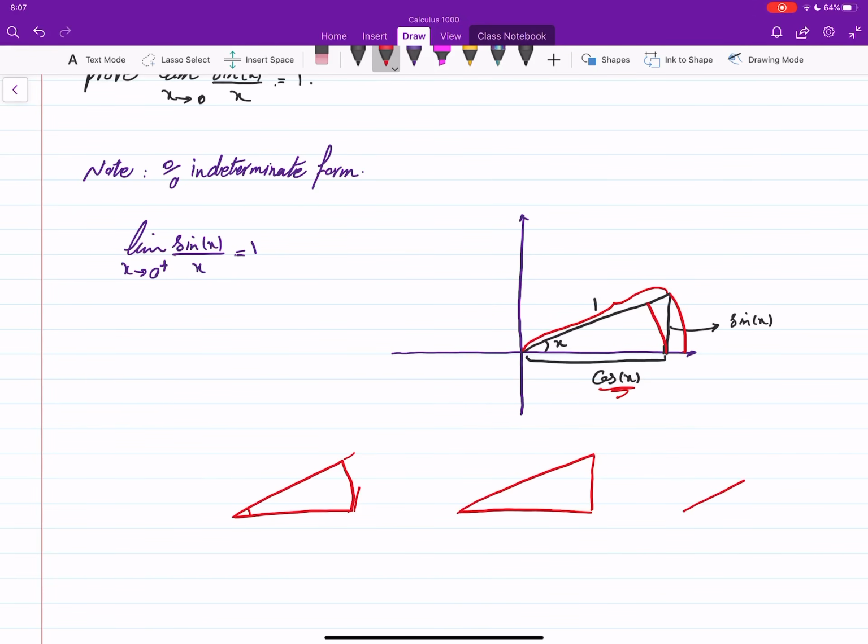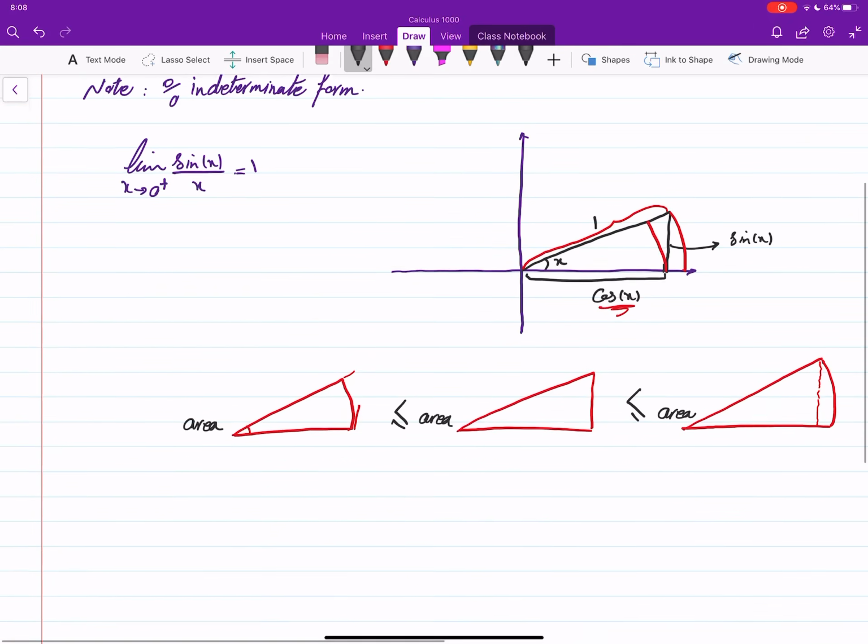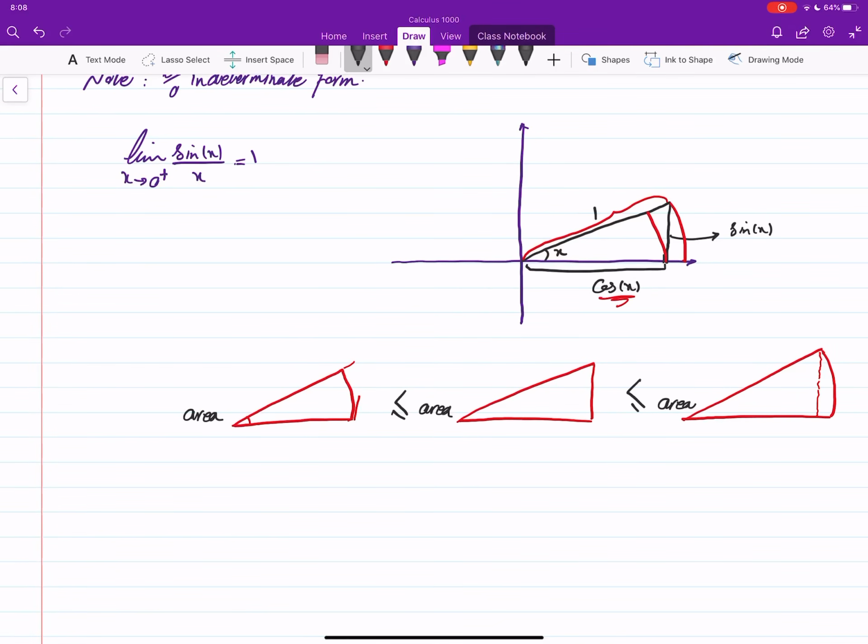And the sector of the circle with larger radius is going to have a bigger area. So we can compare the areas of these three easily.